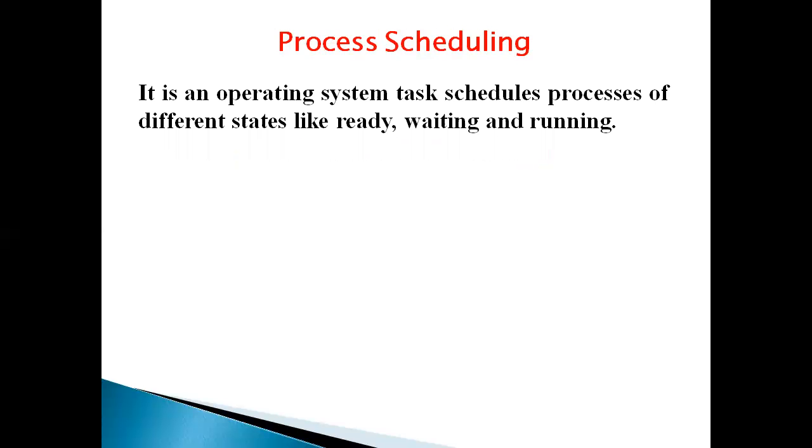Next, process scheduling. It is an operating system task that schedules processes in different stages like ready, waiting and running. We have already seen the stages of a process: ready, blocked, running. So the operating system schedules the processes in different stages, like process 1 is ready, process 2 is waiting and process 3 is running. This task is done by the operating system.